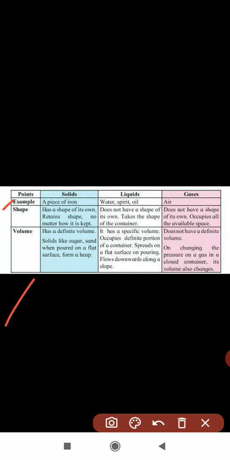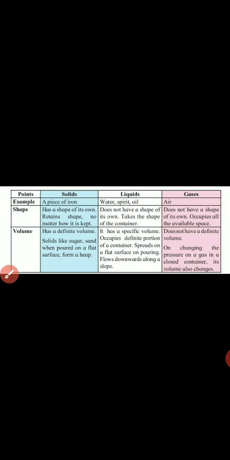Examples of the solids. For solids, you know that if you are taking wood or a piece of iron. Again, liquids: if you are taking water, kerosene, spirit, oil. And gases: if you are taking, the best example is air. In air, different gases are present: oxygen, carbon dioxide, nitrogen, sulfur dioxide. All the gases are present in the air. Air is a mixture of various gases.